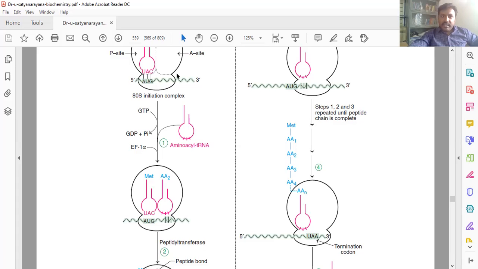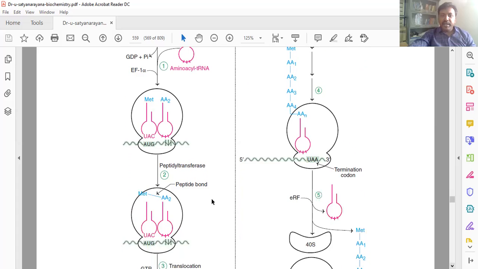For the addition of a new amino acid, this is a new tRNA. This new tRNA will come to the A site and bind. For this process, one GTP of energy is utilized and one factor is involved. It is elongation, that's why it is elongation factor 1 alpha. Fine.